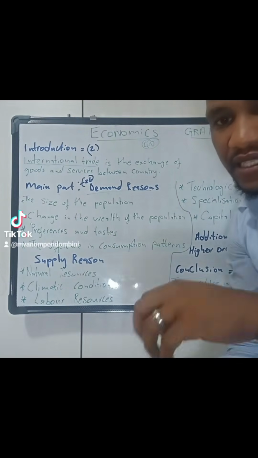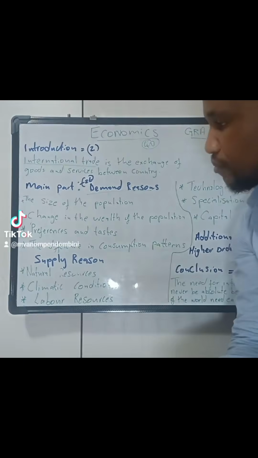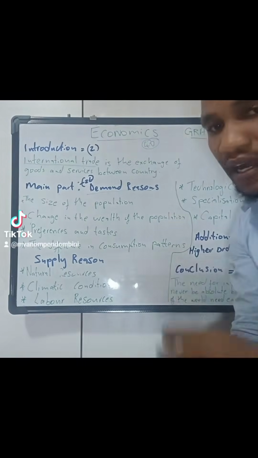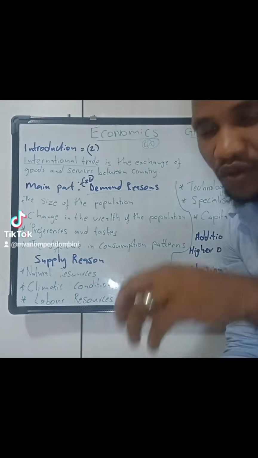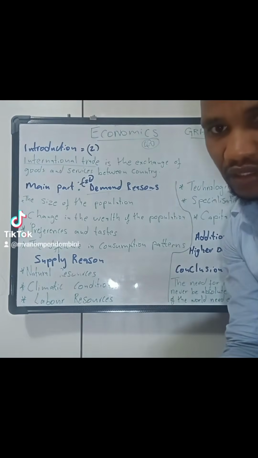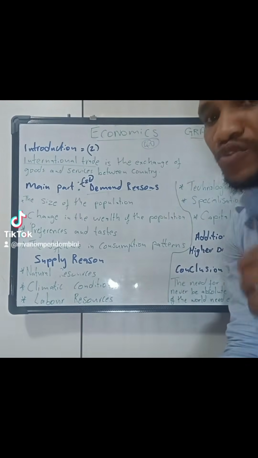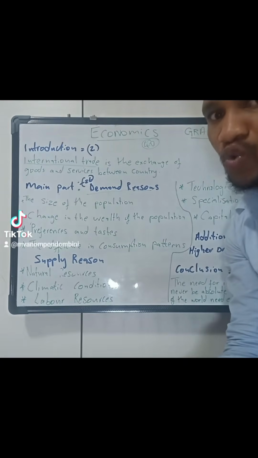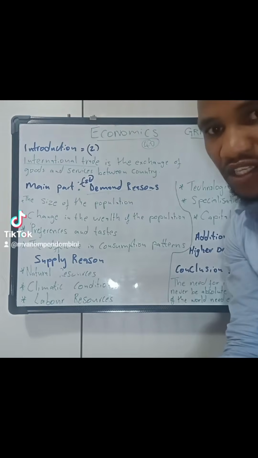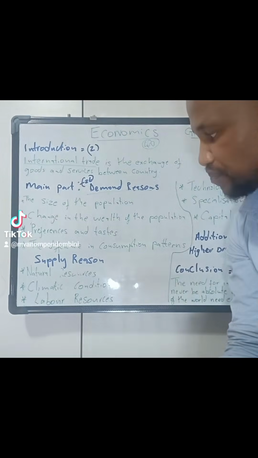Surely the preference and taste are not the same. Other people may prefer other goods and services which are not produced in their countries, so they have to buy those goods and services from other countries because they prefer them, but those goods are not available in their own countries.